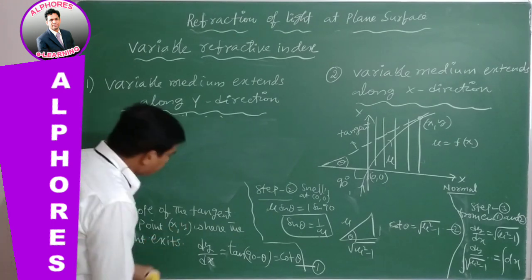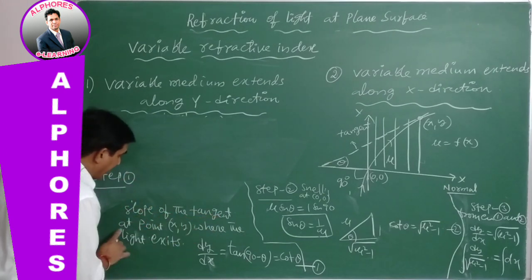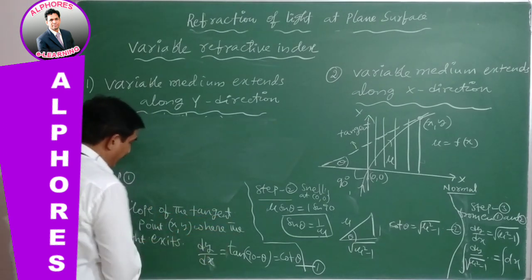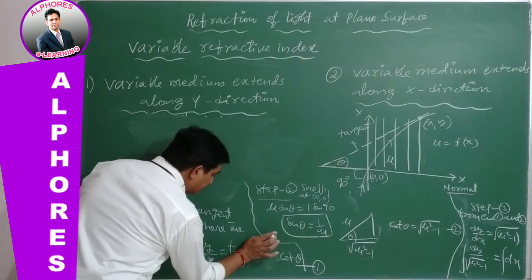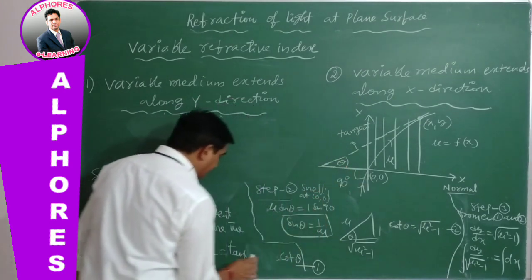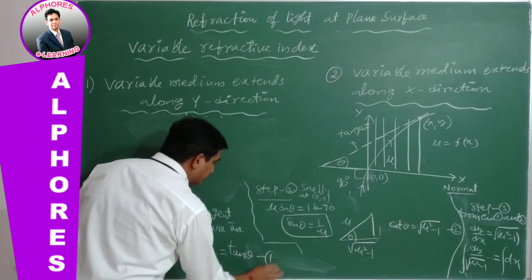Step 1 for variable refractive index in the x direction: slope of the tangent at point x comma y where the light exits is directly theta, because it is 90, not 90 minus theta. Tan theta. So this is equation 1.